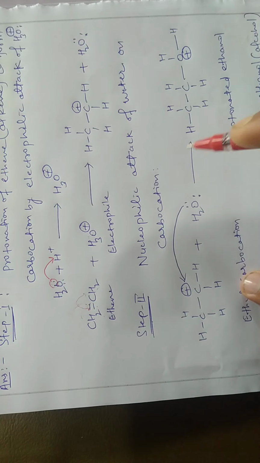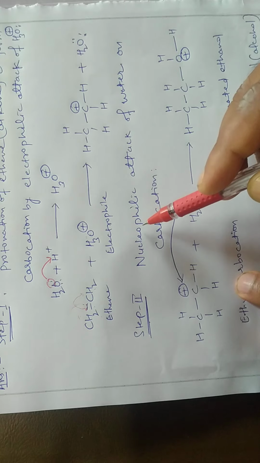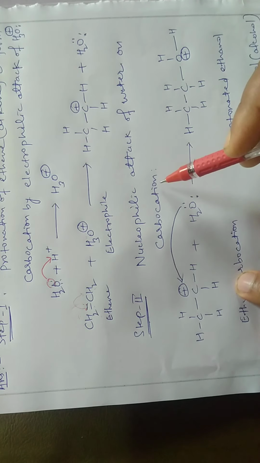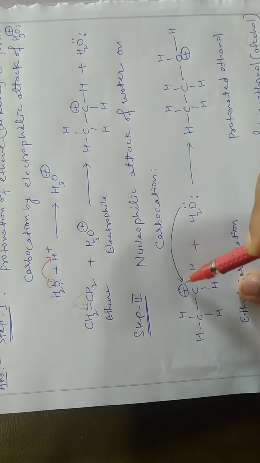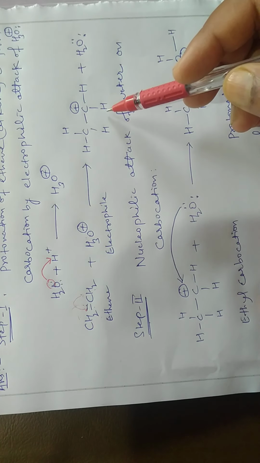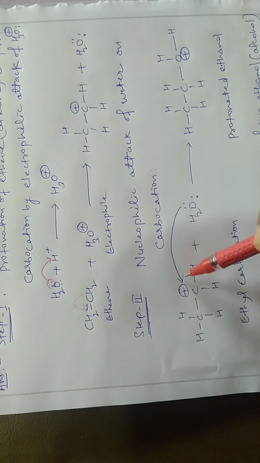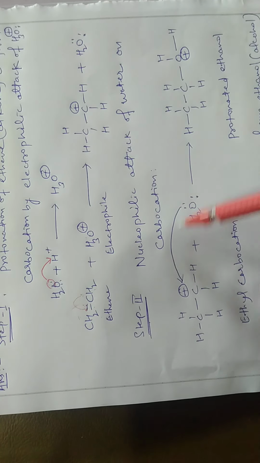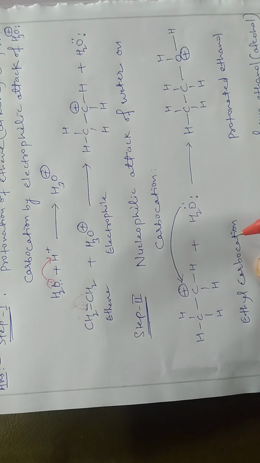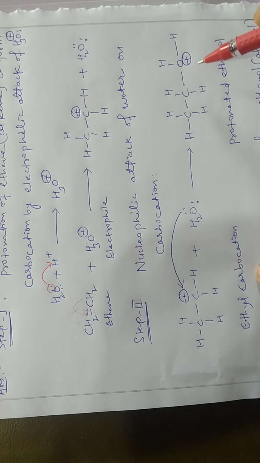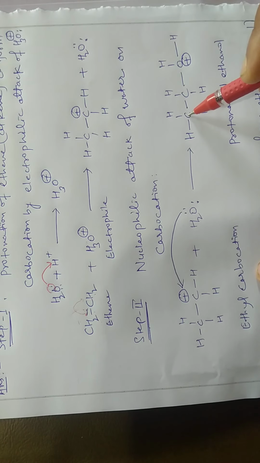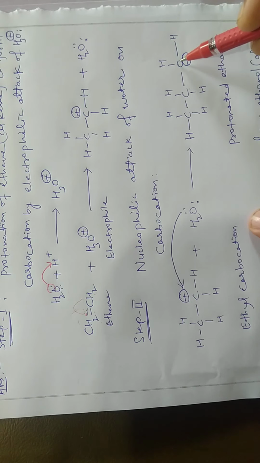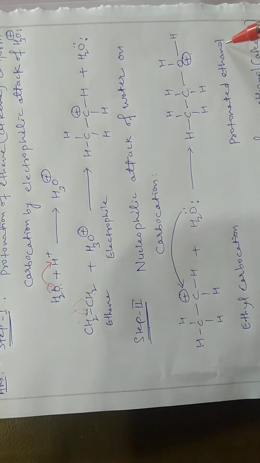Now in the second step, what happens is nucleophilic attack of water on the carbocation. So here it is electron deficient, as you have seen earlier, so it requires electrons to neutralize the positive charge, hence the water molecule provides a lone pair of electrons to this ethyl carbocation. Ultimately the product formed is CH3CH2OH2 plus. This is protonated ethanol.